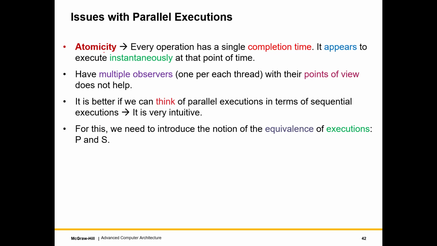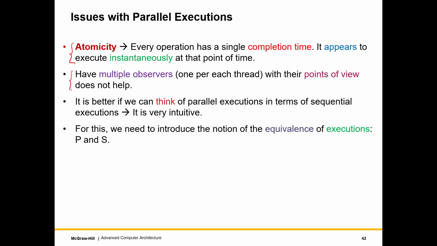So what did we learn from the execution shown in the previous slide? Well, what we learned is that we have the property of atomicity, which means every operation has a single completion time and it appears to execute instantly at that point of time. So we observed that in our execution this property was holding. This is a general property called atomicity, which means that if an operation appears to execute instantaneously at one point in time, it is said to be atomic. Whether it holds for all architectures or not, we will look at that later.